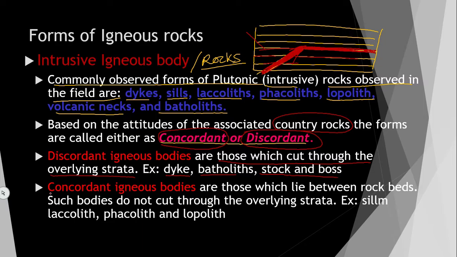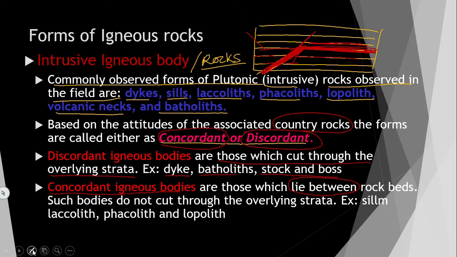And concordant igneous bodies are those which lie between the rock beds. This is a bed and this is a bed, and it is lying in between. It is not cutting across, it is going parallel to the bedding plane, and that is called concordant igneous bodies.